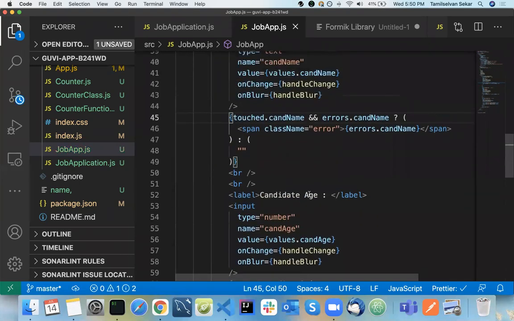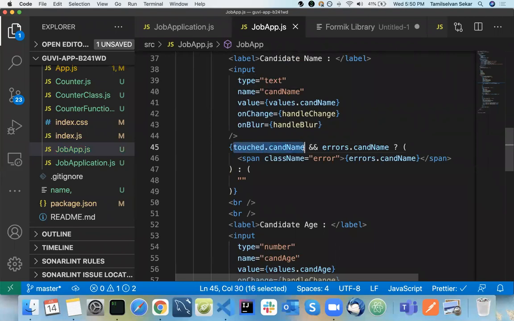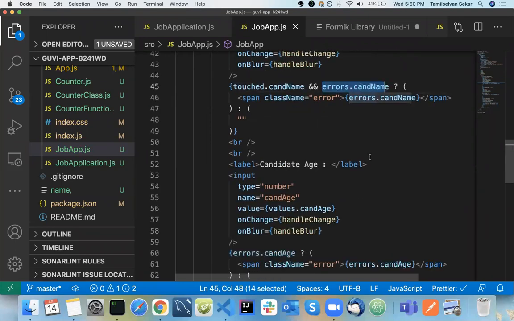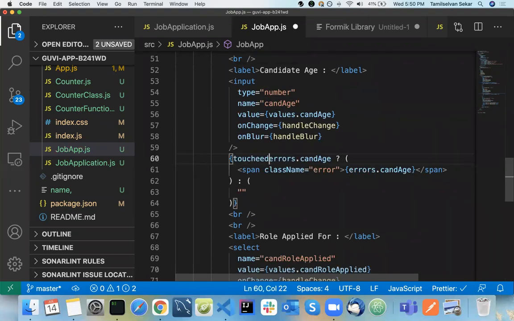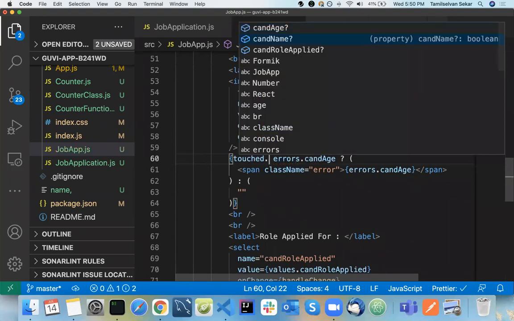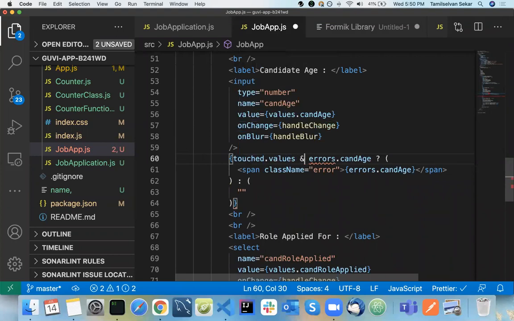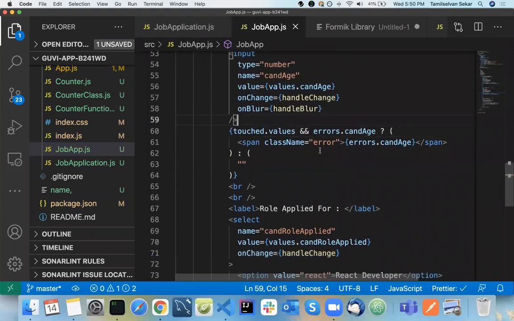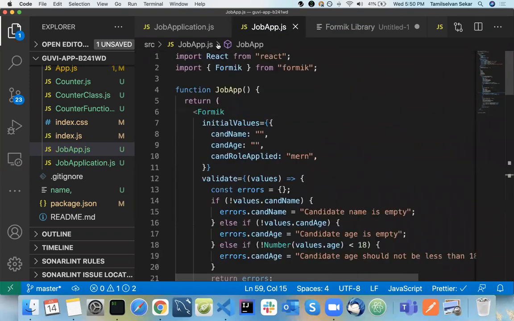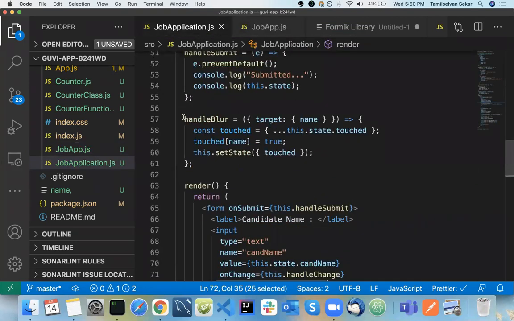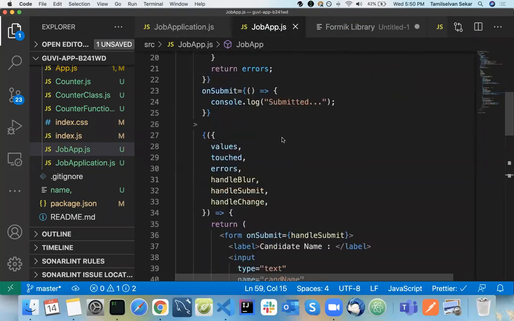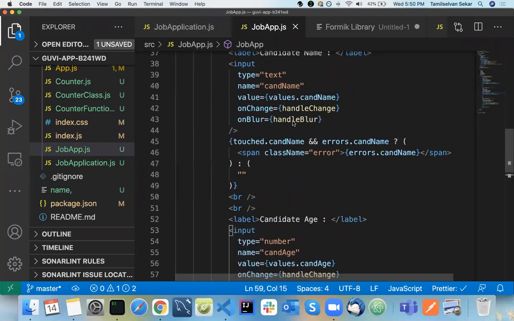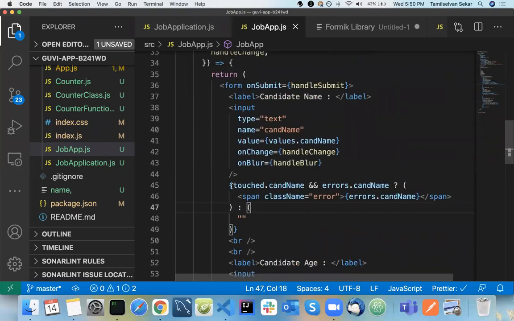Clear on this? See here: if this particular form field is touched and there is an error, display this message. Same here. If the particular form field is touched and there is an error in that candidate, display this. That is what we have done here. In this application, those things are done by your Formik library itself. It gives us the handleBlur function and the touched attribute, so we just need to display the error message based on touched and errors.